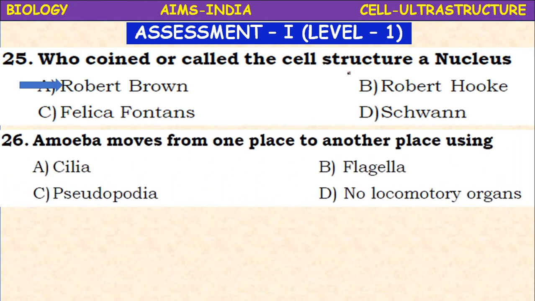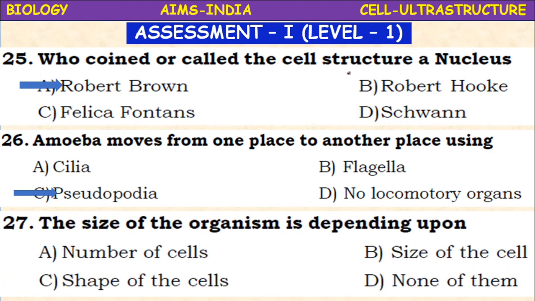Next, amoeba moves from one place to another by using which locomotory organ? Cilia, flagella, pseudopodia, or no locomotory organ? It is pseudopodia. The size of the organism depends upon the number of cells, size of the cell, shape of the cell, or none of these.